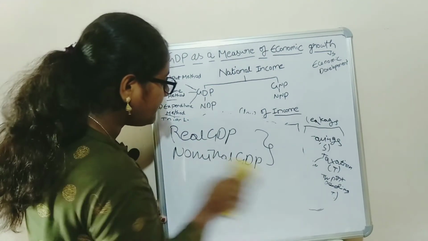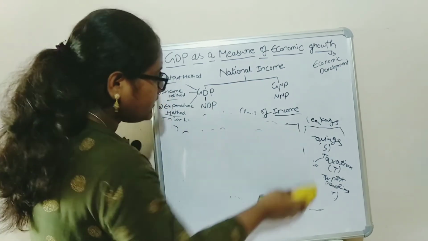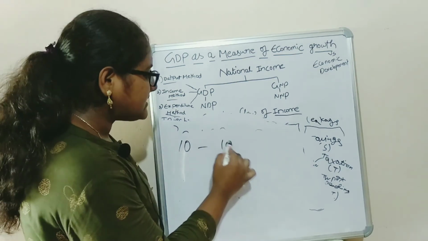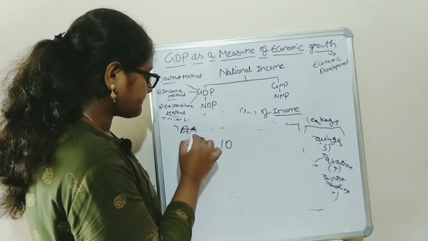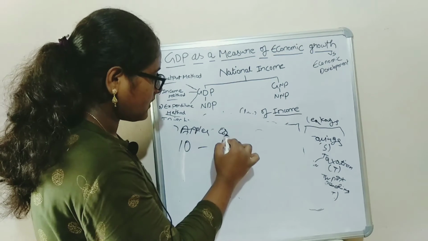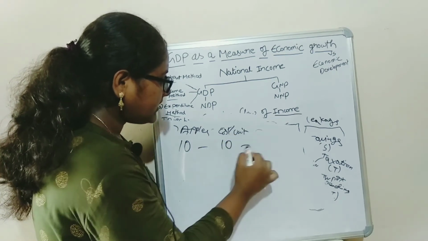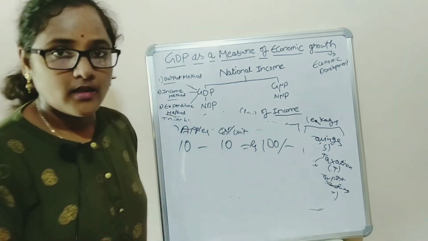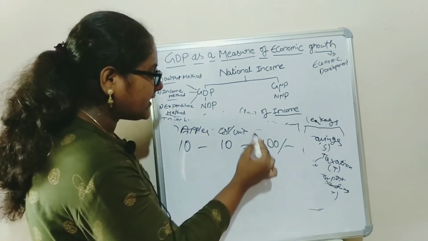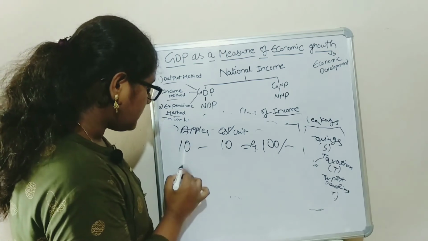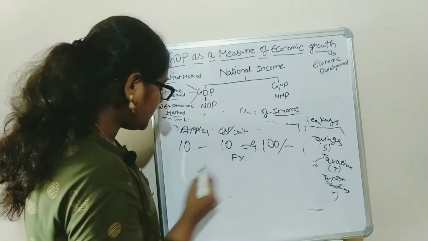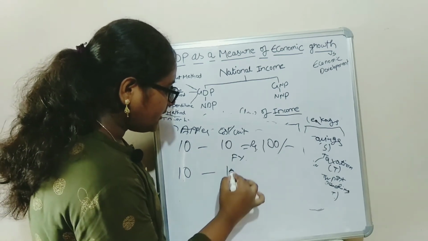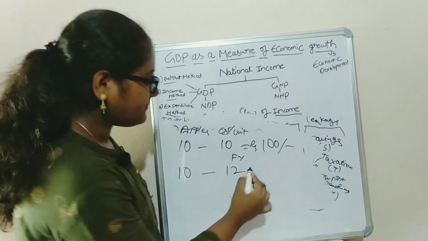For example, there are 10 apples. Okay, each apple costs 10 rupees, which gives rise to total 100 rupees. And in a particular financial year, these 10 apples, one apple costs 12 rupees.